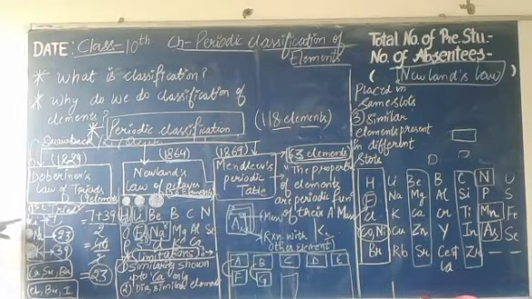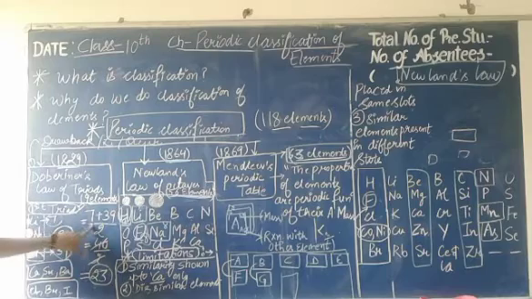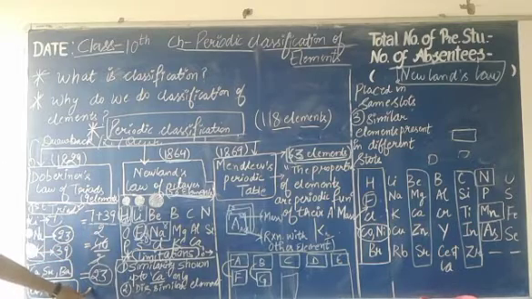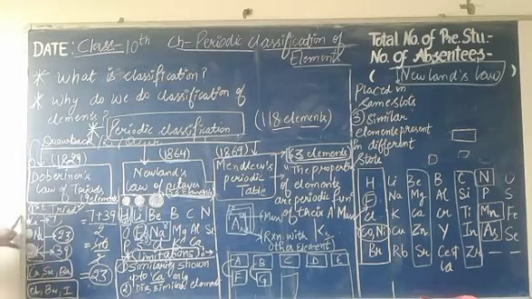For example, the atomic mass of lithium is 7 and the atomic mass of potassium is 39. When we calculate the arithmetic mean of both, that is 7 plus 39 divided by 2, it comes out to be 23, which is exactly the atomic mass of sodium. So from this we can conclude that on arranging the elements in order of their increasing atomic masses, the central element has an atomic mass equal to the arithmetic mean of the first and third elements.